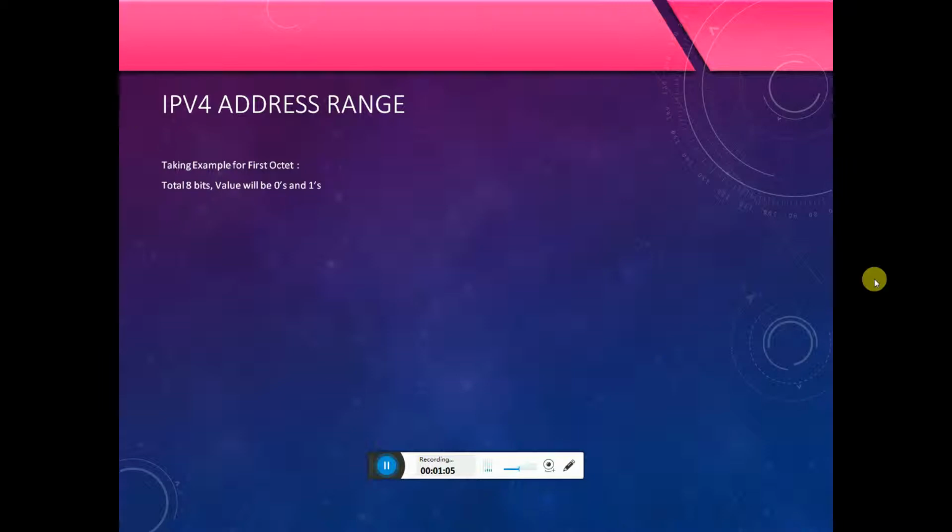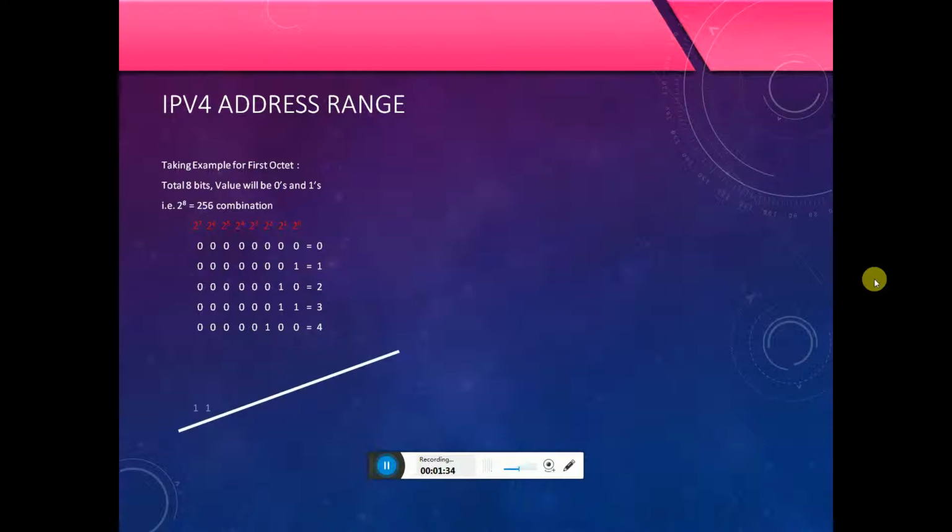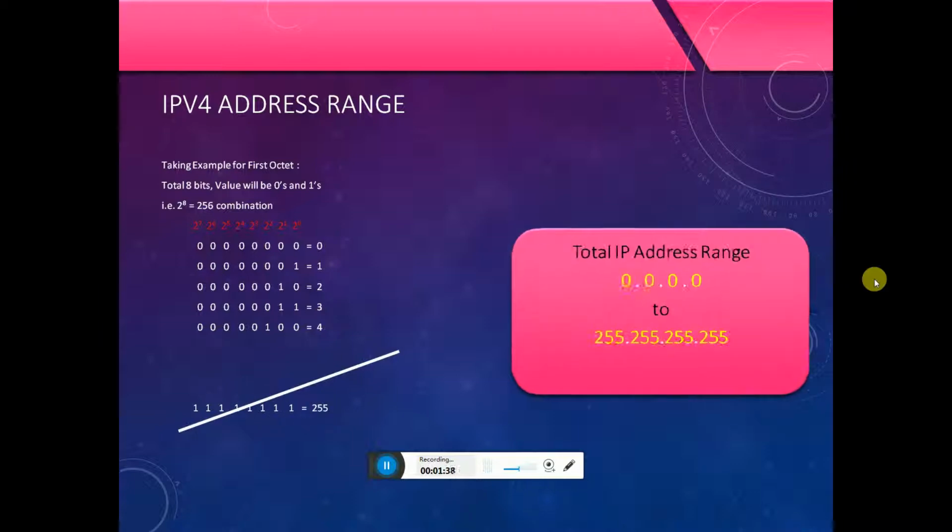Taking the first octet as an example, the total of 8 bits will be zeros and ones. 2 to the power of 8 is equal to 256 combinations. 0000 0000 is equal to 0, 0000 0001 is equal to 1, 0000 0010 is equal to 2, 0000 0011 is equal to 3, 0000 0100 is equal to 4, and 1111 1111 is equal to 255. The total IP address range starts at 0.0.0.0 and ends at 255.255.255.255.